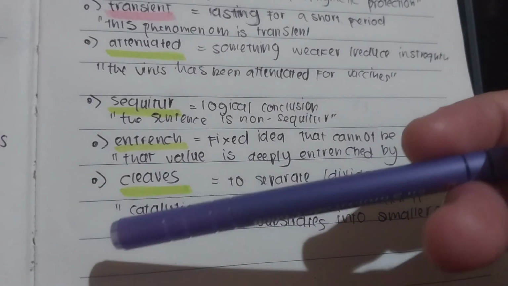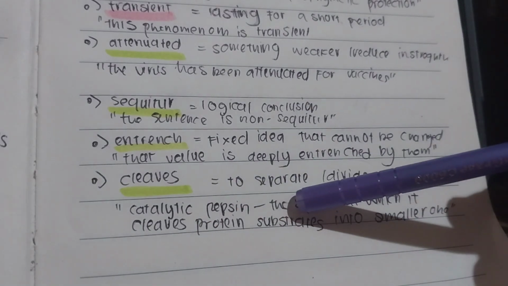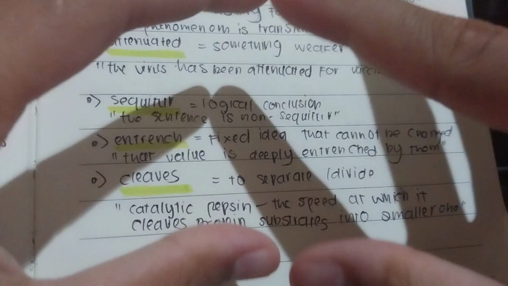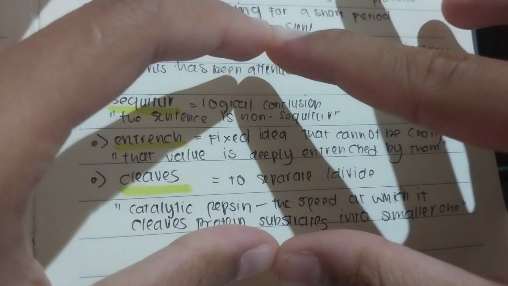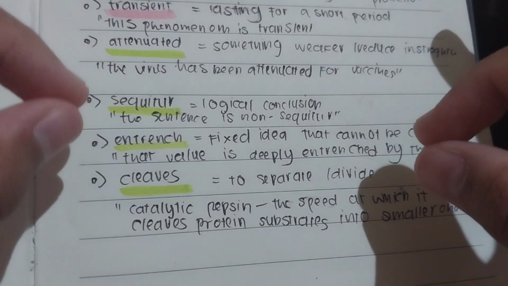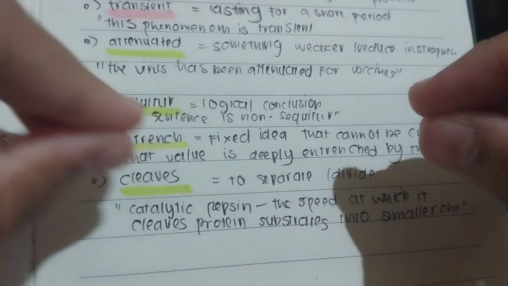Let's continue. There is cleaves. Cleaves here means to separate or divide something. For example, you have a very big item, and when you cleave it, you separate or divide it into smaller pieces.